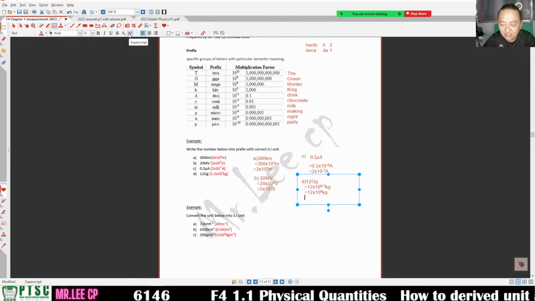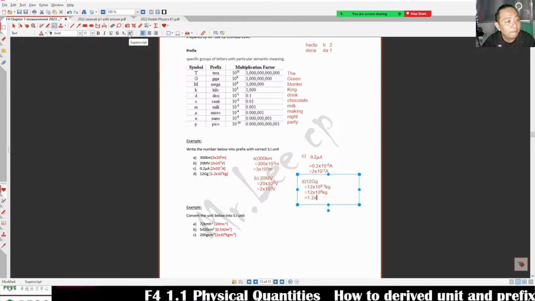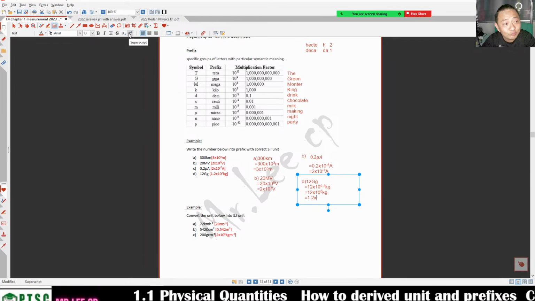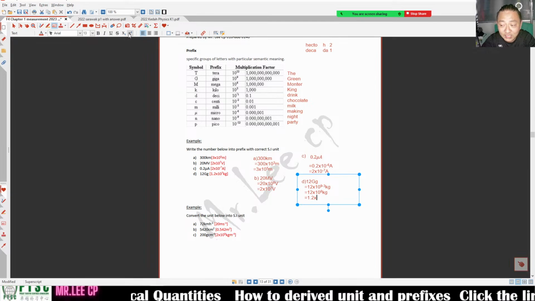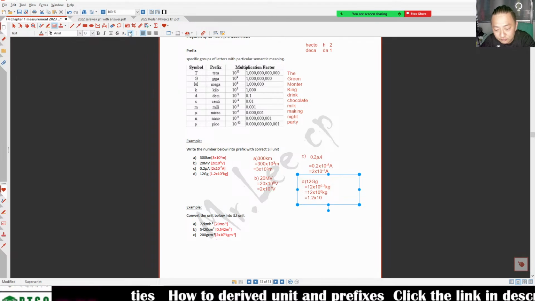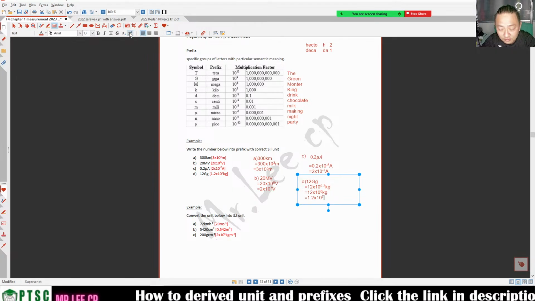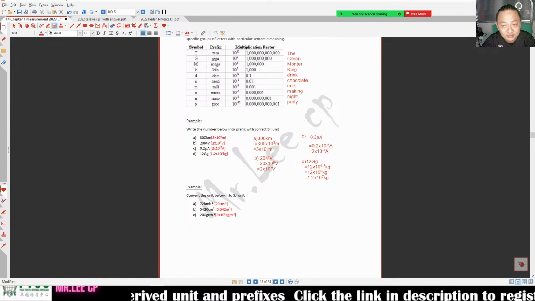But this one is not standard form. I wanted to change it to standard form. It's 1.2. Bigger number 12 become 1.2, become smaller number. So the number at the back have to become bigger number. So plus 1, kg. Right? Are you okay with this?